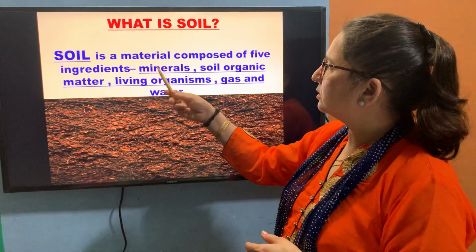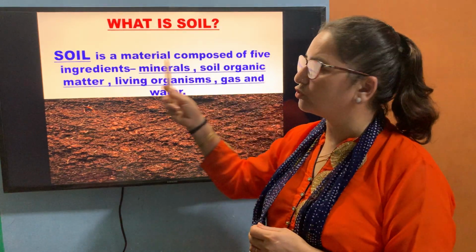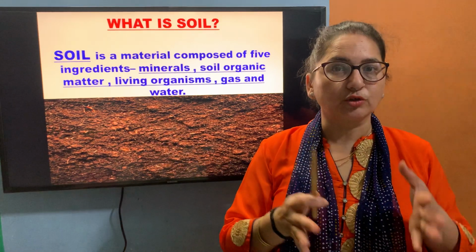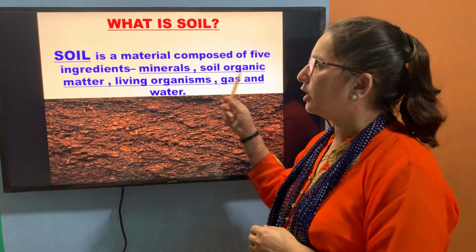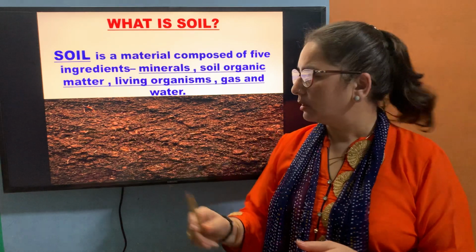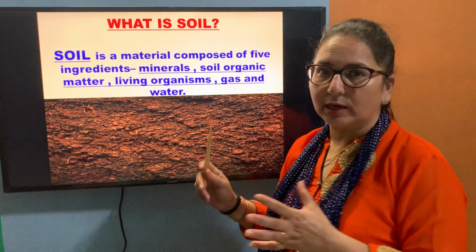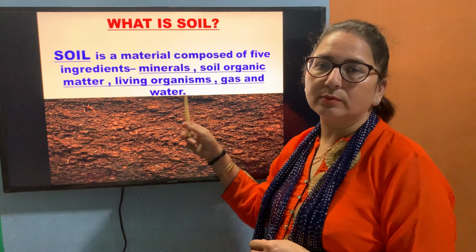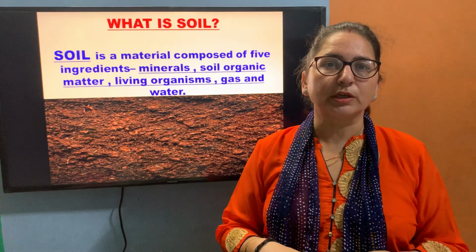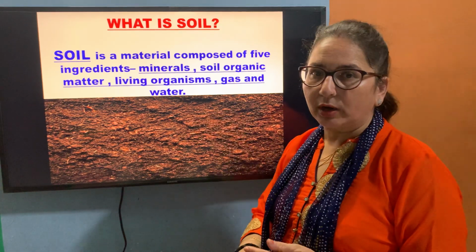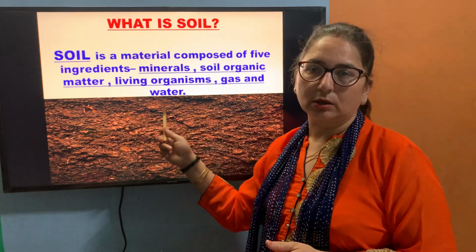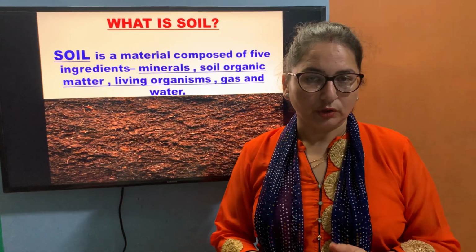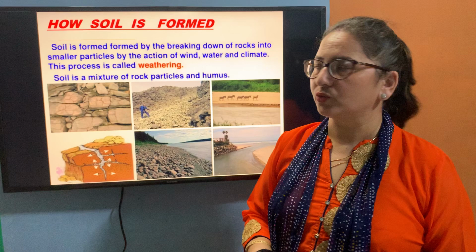So that means it is a mixture material composed of ingredients like minerals, which are the small particles of rocks. Then soil organic matter like humus. These are the soil organic matter, blackish. That is why it is blackish in color, or you can say dark in color. Then living organisms like ants, earthworms, beetles, snakes, they all live in soil. Then gas and water. It is composed of all these things. Then soil is formed. Is it okay?